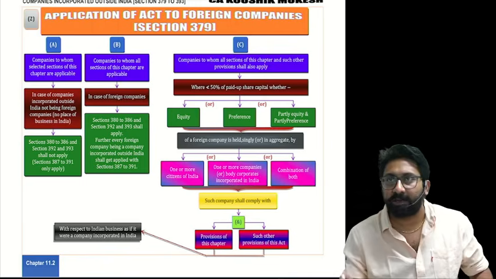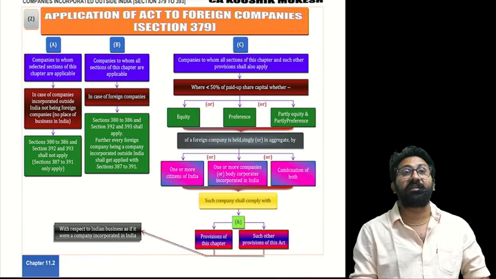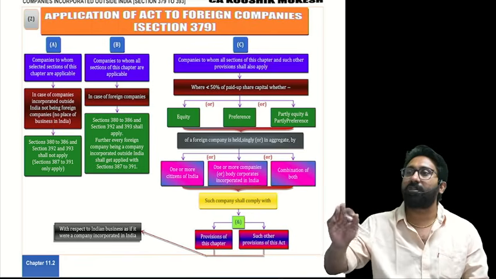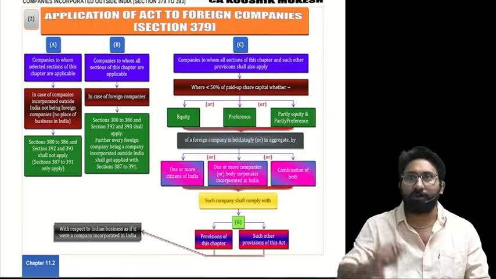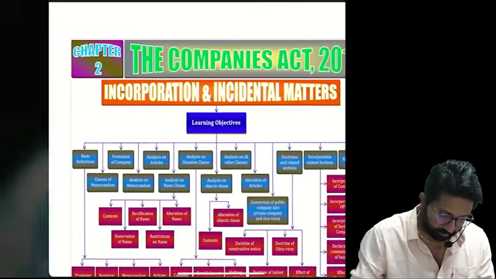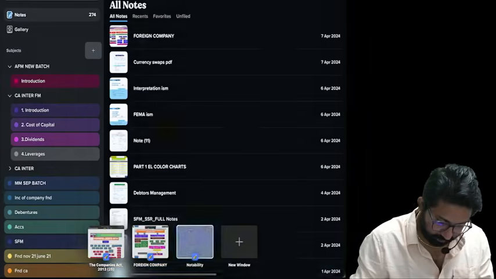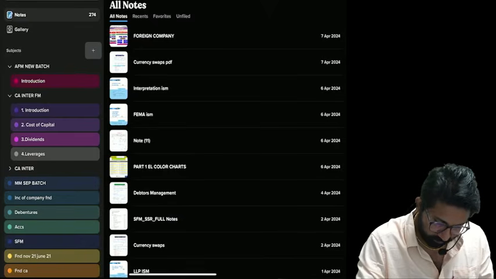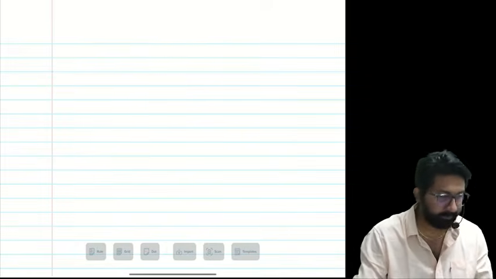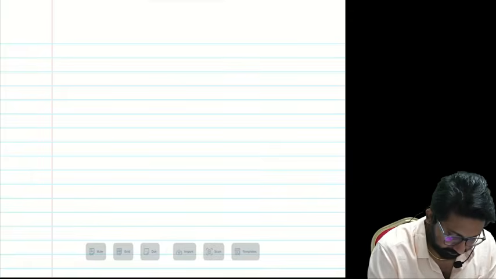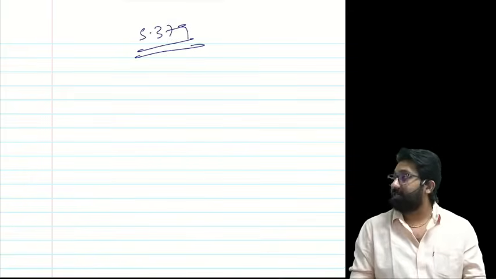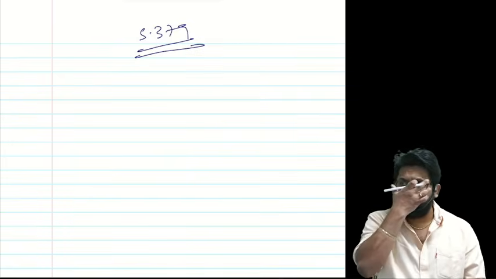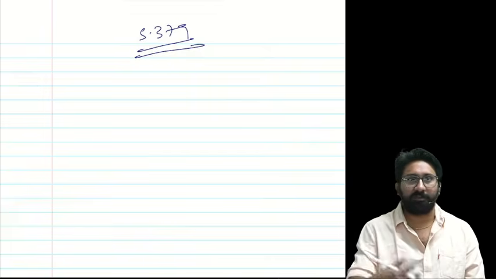Shall we continue to the next one? Next section. Section number 379. I will first tell you the logic of this section 379. After that you read. See here. Section 379. First I will tell the idea behind 379. One minute I will explain, and after that we can directly read.